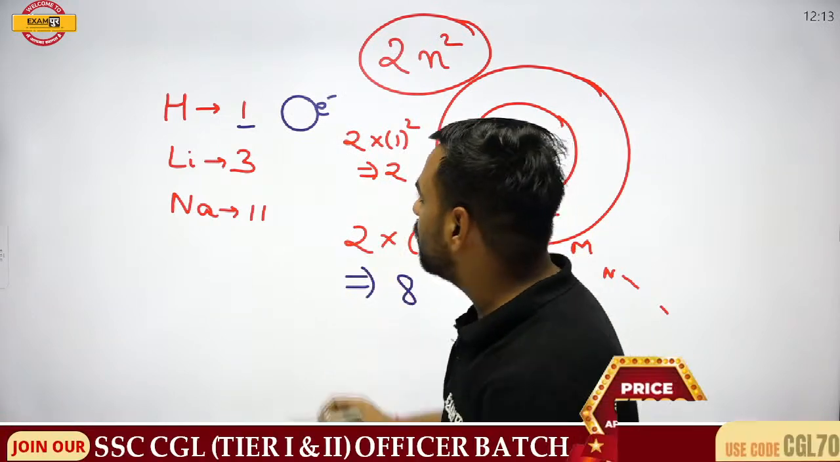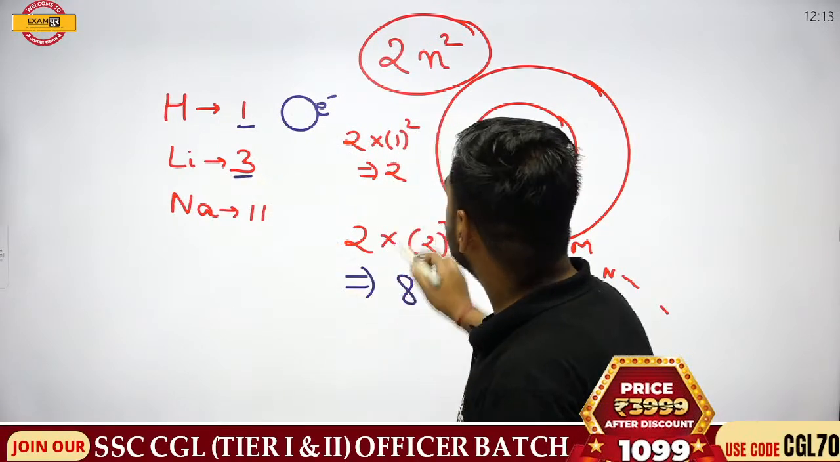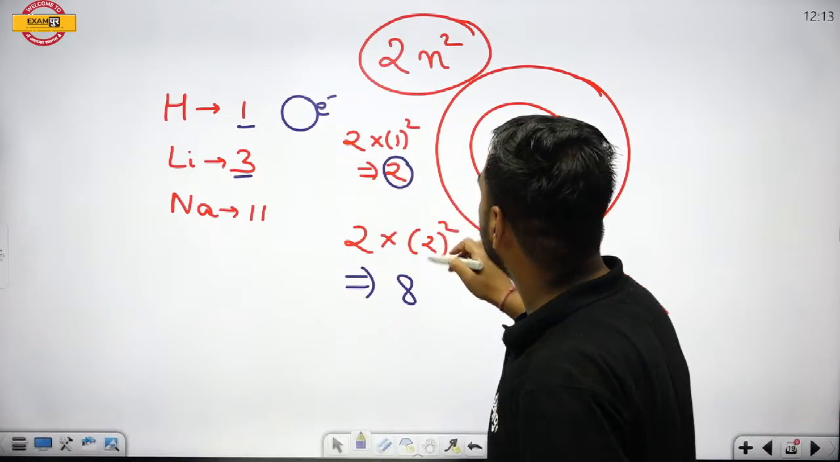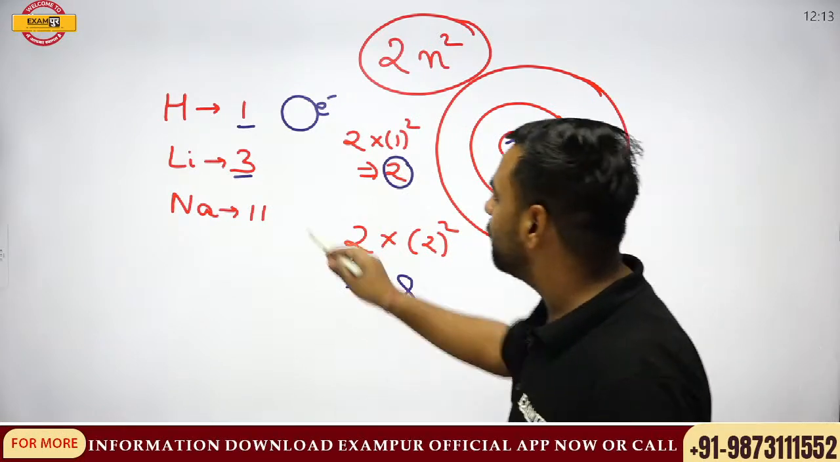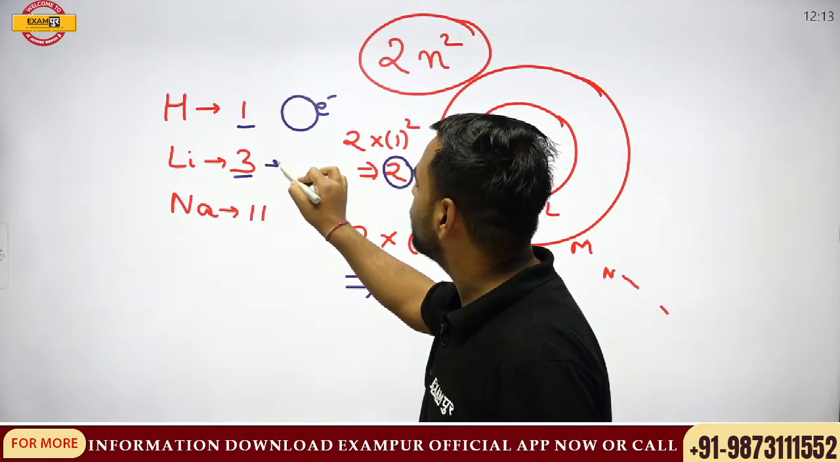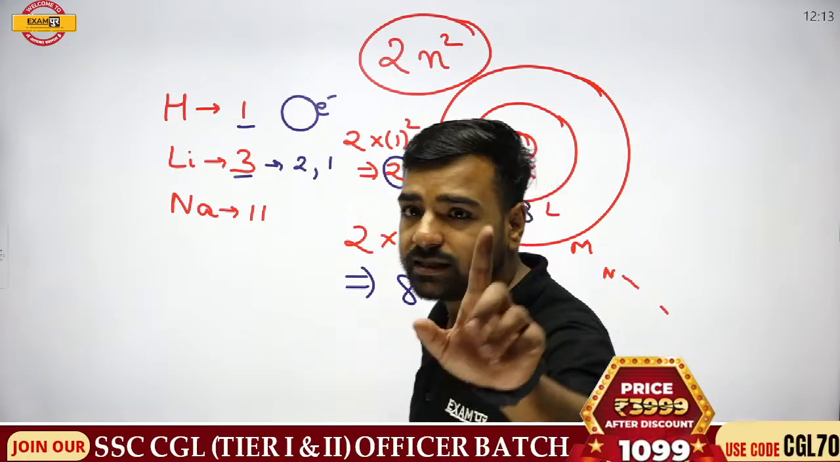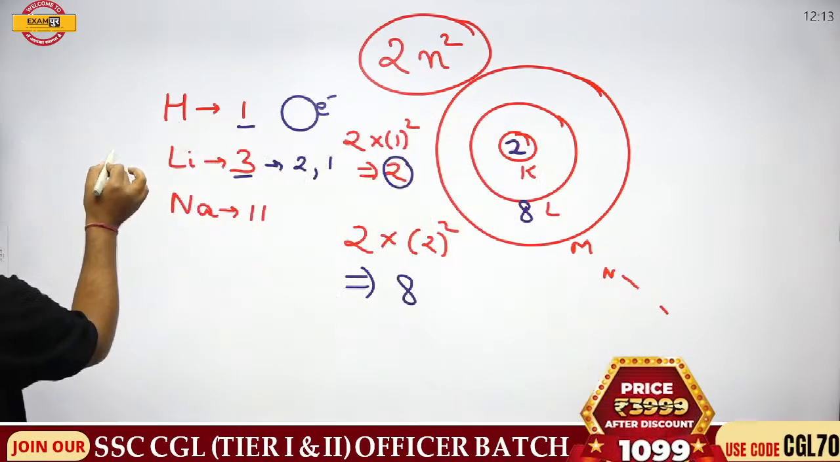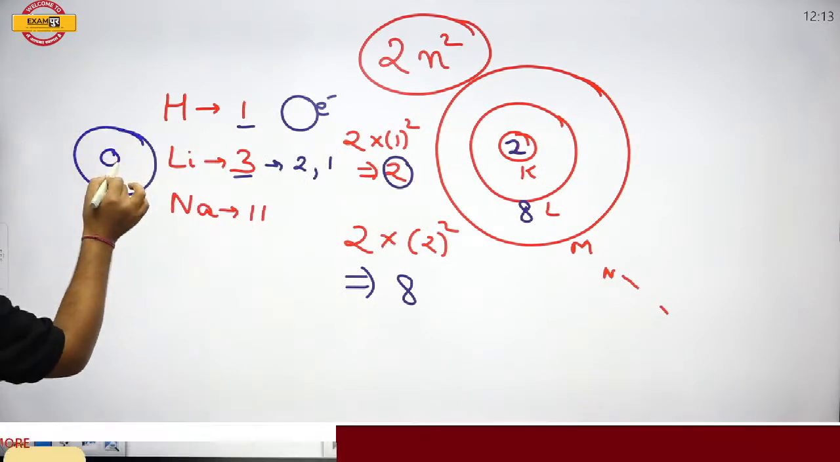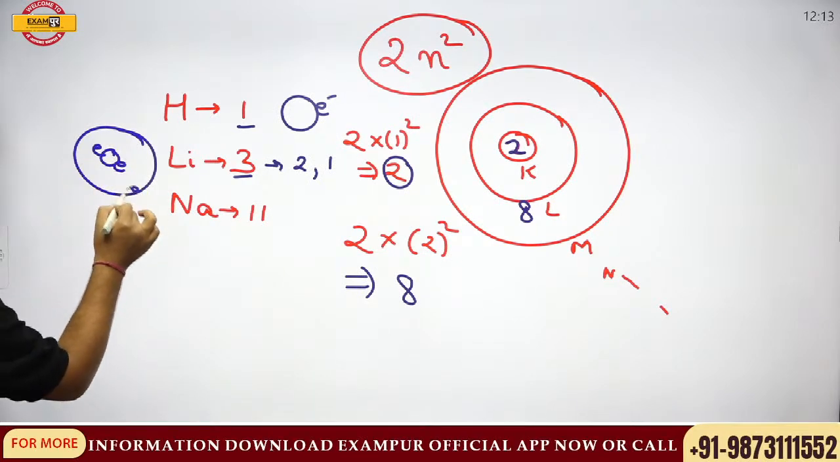Now, if I go with this 3, it means the innermost shell takes 2 and the outermost shell can take a maximum of 8. But we have only 3 here. So what will be its configuration? It will be 2, 1. That means how many shells are going to be there? If I talk about the number of shells, just have a look. 2 electrons inside and 1 electron here.